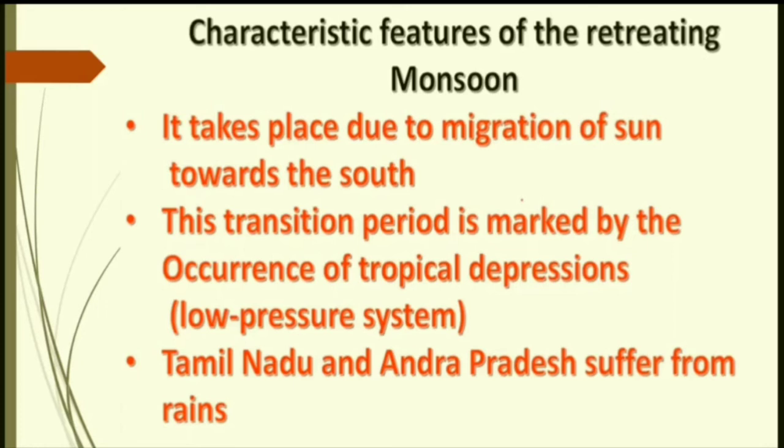Tamil Nadu and Andhra Pradesh suffer from rain because there is a tropical cyclone. It hits the coastal area, the eastern coastal area, and the coast of Tamil Nadu and Andhra Pradesh. It gets heavy rainfall and thunderstorms, and because of that, this area suffers a lot.